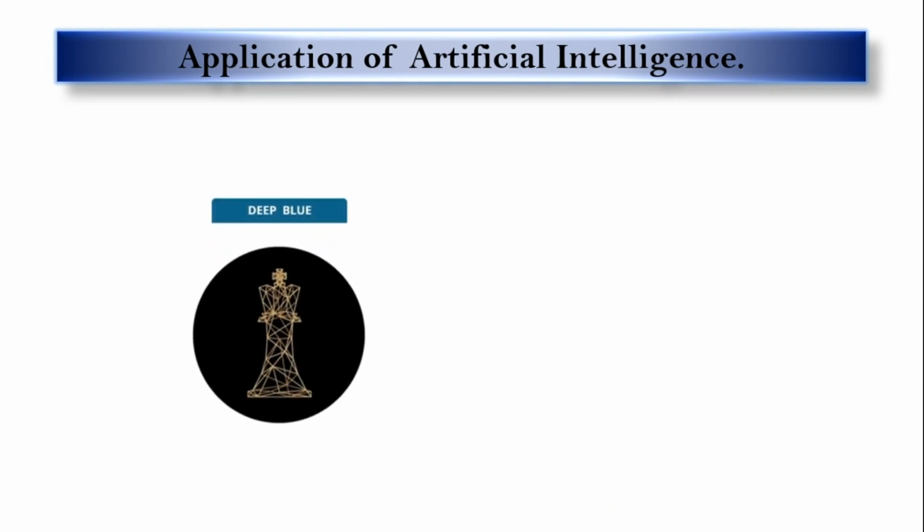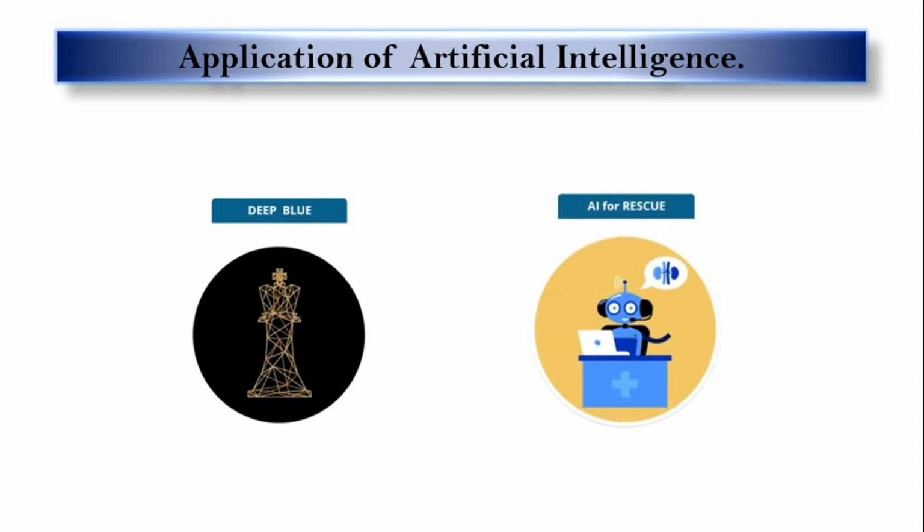Then application of artificial intelligence in Deep Blue. Deep Blue is a chess playing computer developed by IBM. It is known for being the first computer chess playing system to win both a chess game and a chess match. Today, artificial intelligence is available as features on our smartphones and is extremely faster and better than Deep Blue.